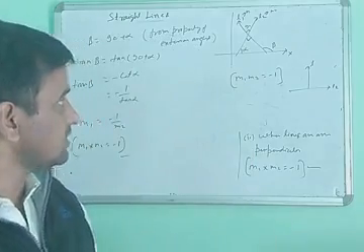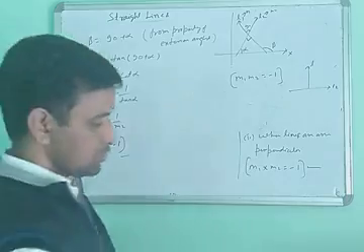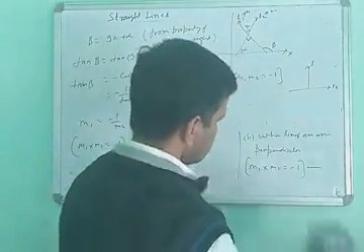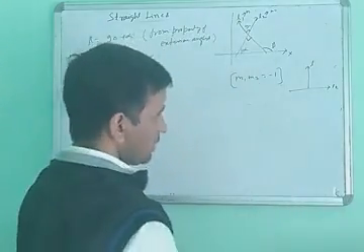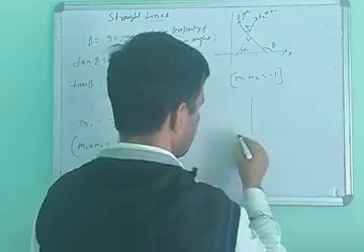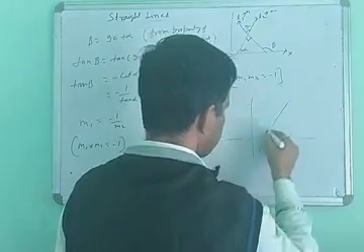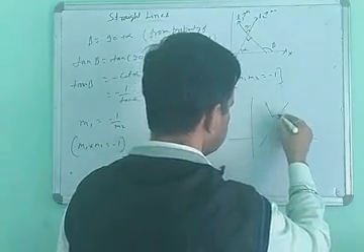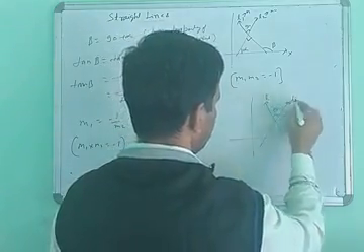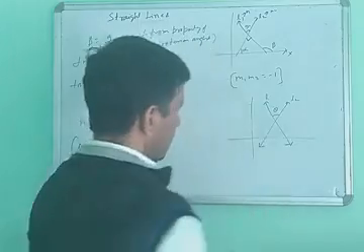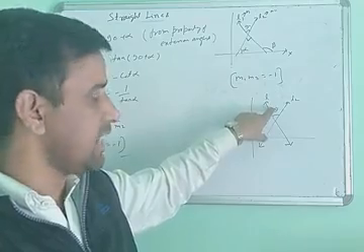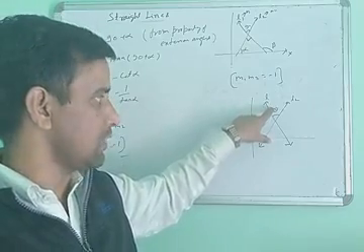Next, suppose this angle is equal to theta, not equal to 90, between lines L1 and L2. So this angle is theta, not 90, meaning any angle, obtuse or acute.